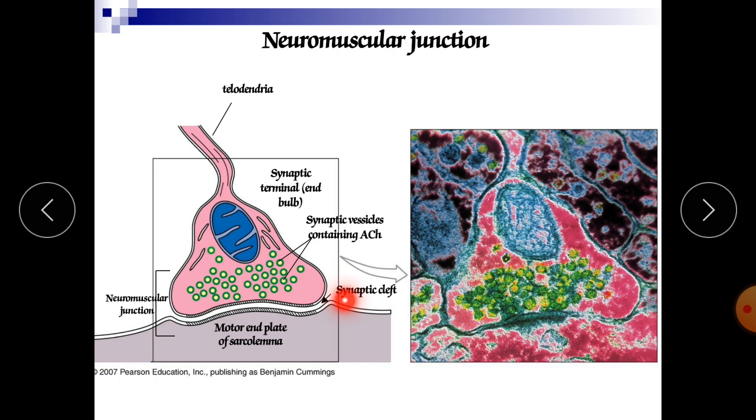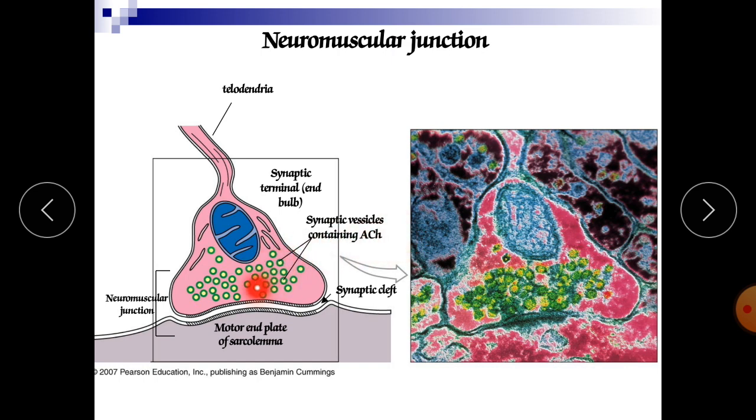The place where the exchange of neurotransmitter occurs is called the synaptic cleft. When there is a connection between two neurons, or the neuron and the acceptor, this is the acceptor plate, that area is called the synapse. Now here the synaptic vesicles contain the neurotransmitter, for example acetylcholine, dopamine, like that. So they are having these neurotransmitters.